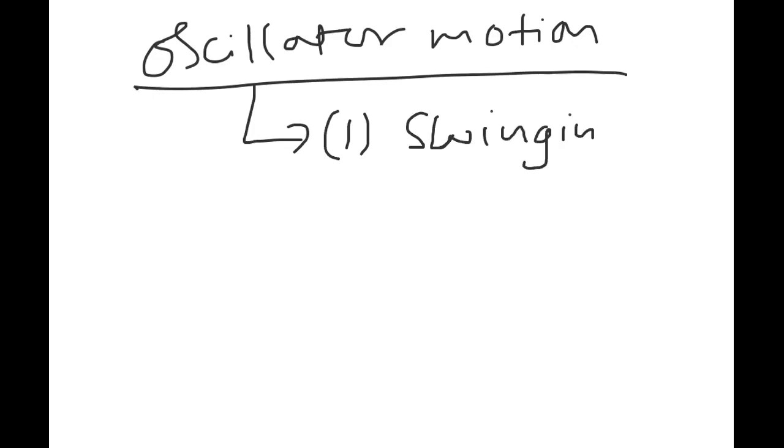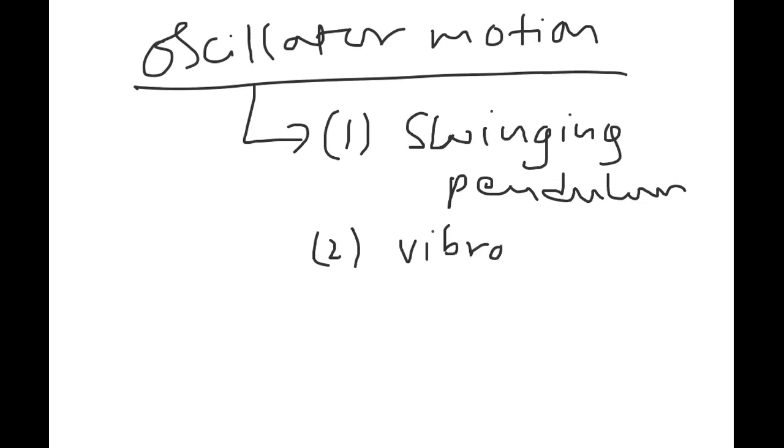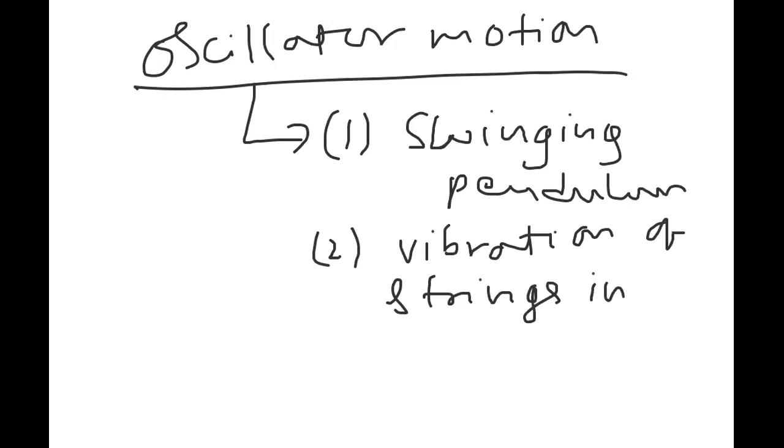The second one is the vibrations of a string in a guitar. Like that, we can give so many examples that are both periodic and oscillatory.